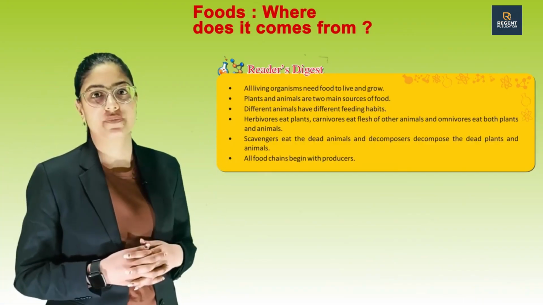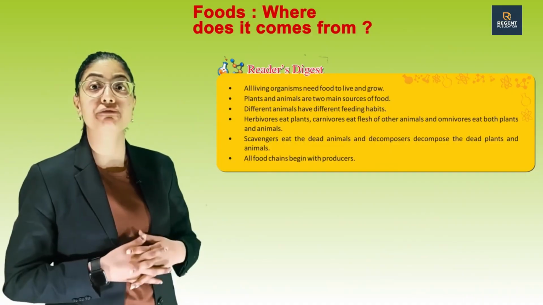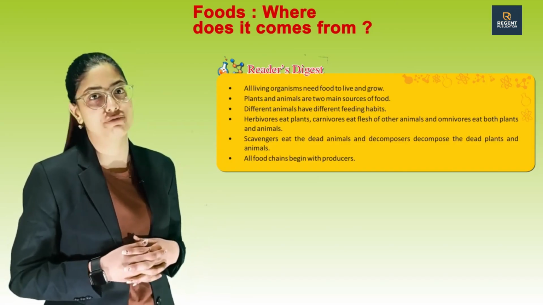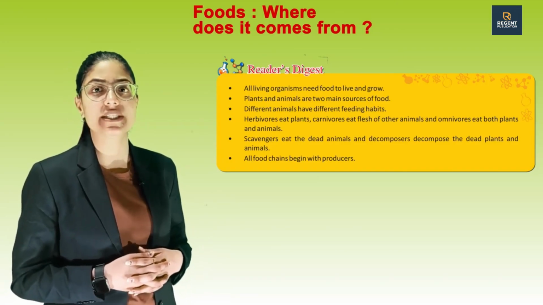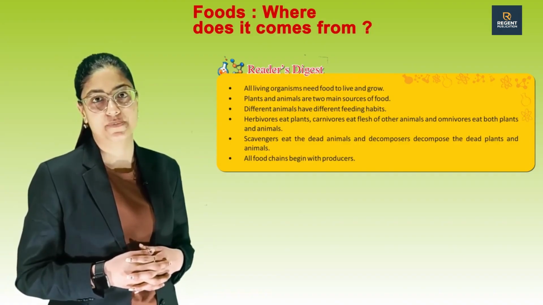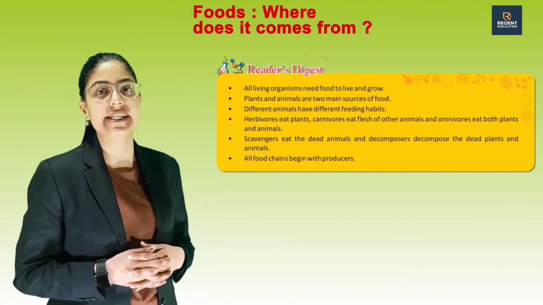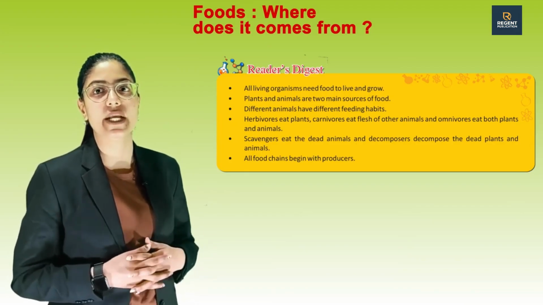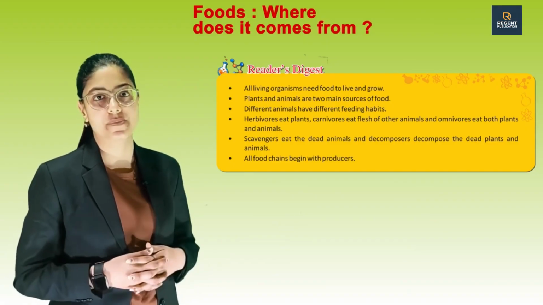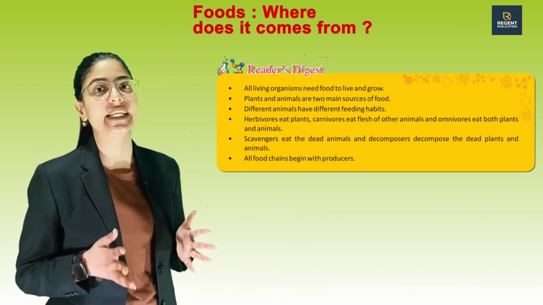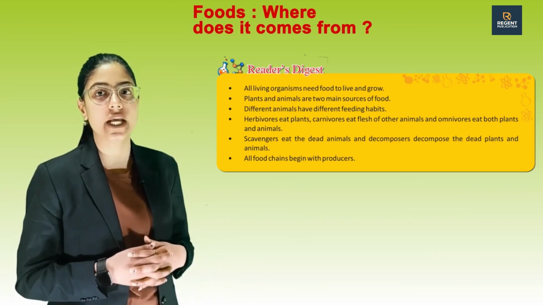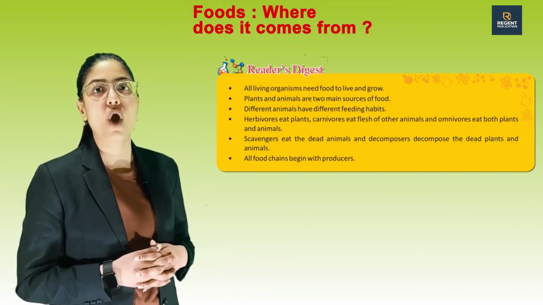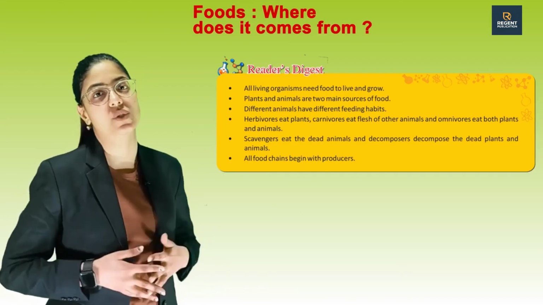Reader's Digest. All living organisms need food to live and grow. Plants and animals are two main sources of food. Different animals have different feeding habits. Herbivores eat plants, carnivores eat flesh of other animals, and omnivores eat both plants and animals. Scavengers eat the dead animals and decomposers decompose the dead plants and animals. All food chains begin with producers.